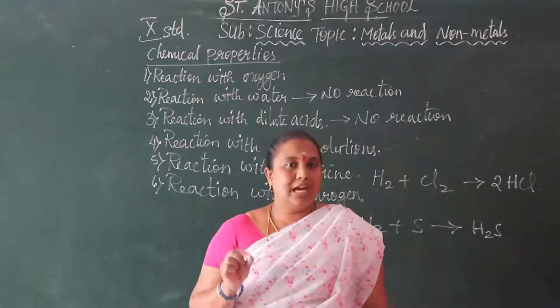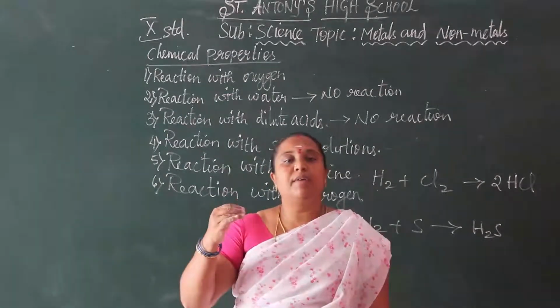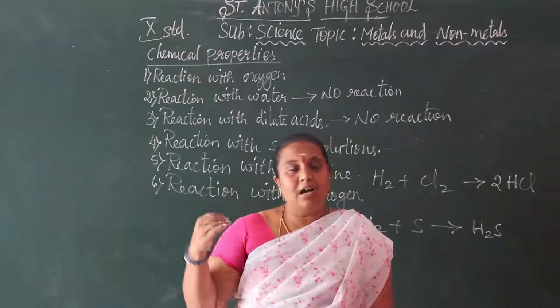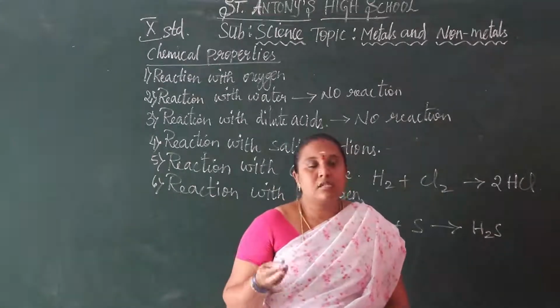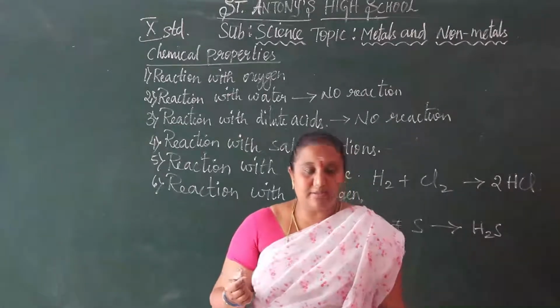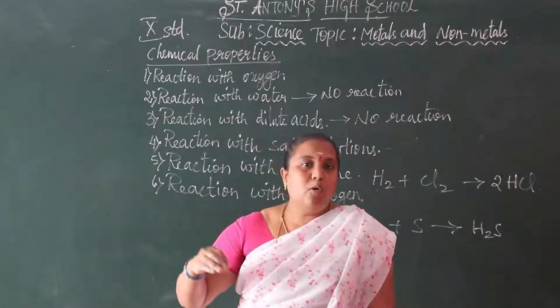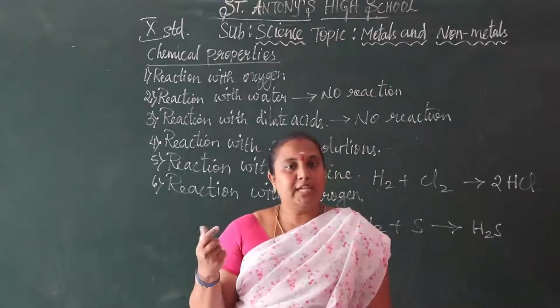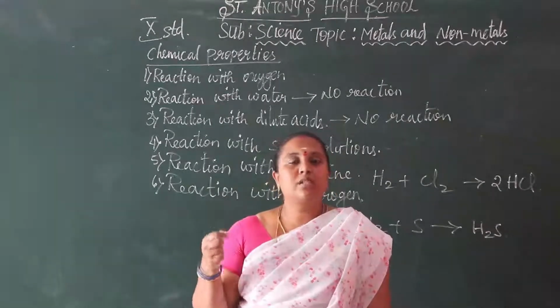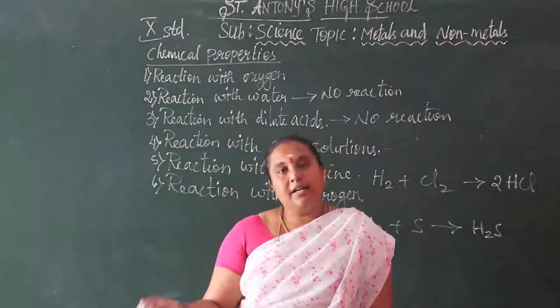So you should read which metal is more reactive than the other. The most reactive metal in the reactivity series is potassium, which is more reactive than the other metals.